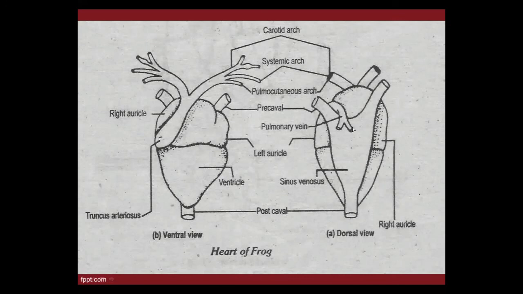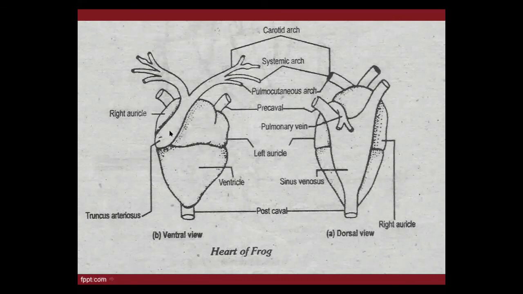Auricles are thin-walled chambers, the ventricle is a thick-walled chamber. Two accessory chambers: sinus venosus and truncus arteriosus. Okay, sinus venosus is thin-walled, truncus arteriosus is thick-walled. Sinus venosus is triangular in shape, but the truncus arteriosus is tubular in shape. Sinus venosus receives deoxygenated blood from all parts of the body. Truncus arteriosus receives both types of blood from the ventricle. And in this ventricle the blood comes from the auricles.